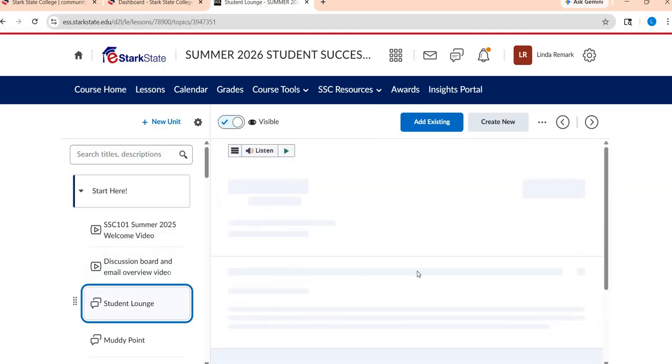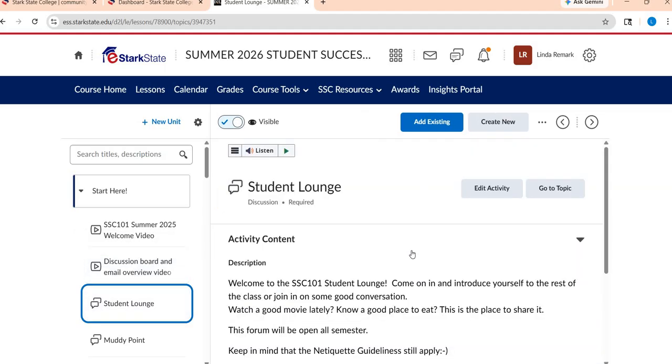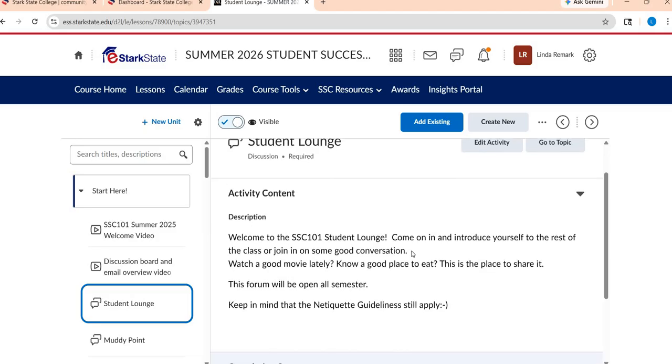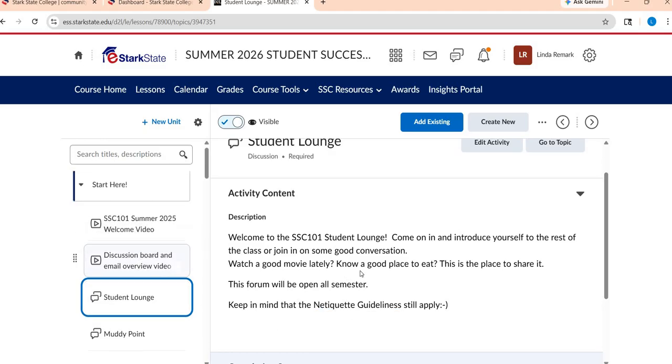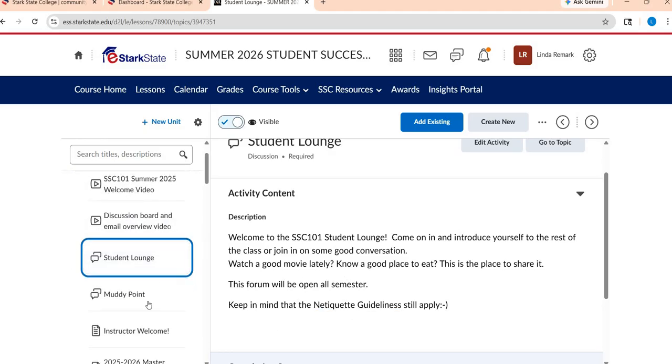Here are some discussion boards. These will be open all semester long, and so I just want to show you here how to post in a discussion board because that'll come in handy later. Now, I do want to point out though that whenever you see information about attendance, neither of these count toward attendance. So when it says you need to post in the original response in the week 1 forum, that does not mean either of these. These are optional, they're here all semester, but they are not for attendance purposes.